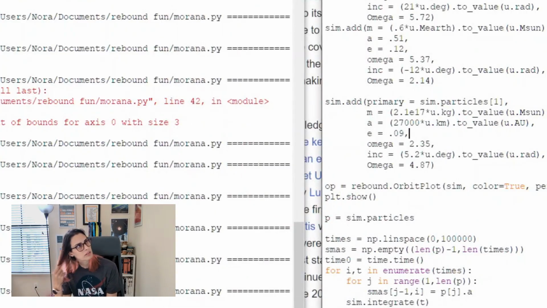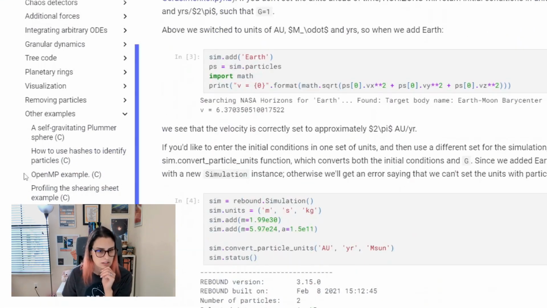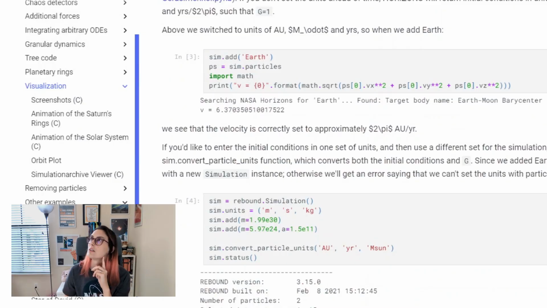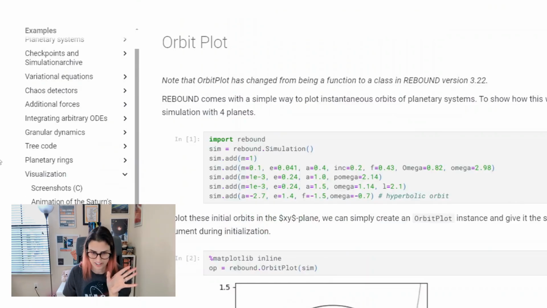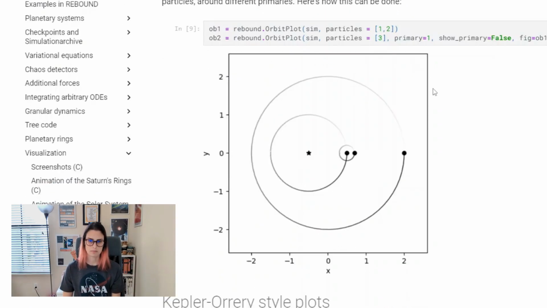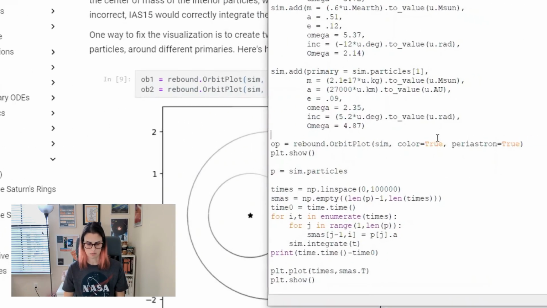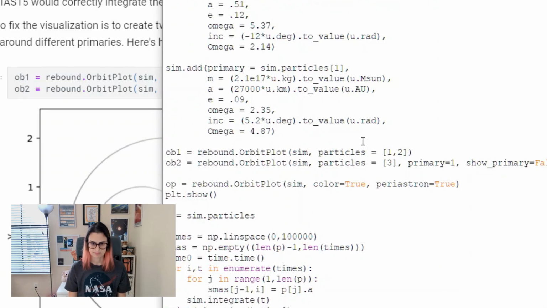So there's a whole example on how to do this. I'm just debating if it's worth it. Oh, why not? What else am I doing? Nothing. Okay, let's go to visualizations. I think to do this, you basically have to pull out the orbit elements. It gets a lot more complicated, to be honest. But I don't mind. Ooh, I think they maybe updated this because I don't think it used to be like this. It used to be a lot more complicated, in fact. But let's see if this works.